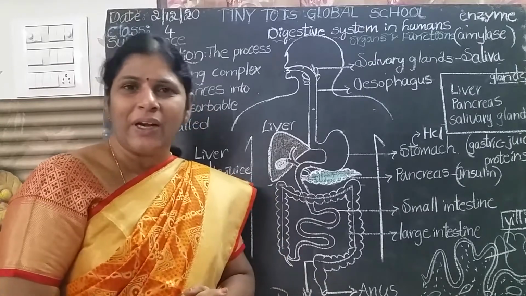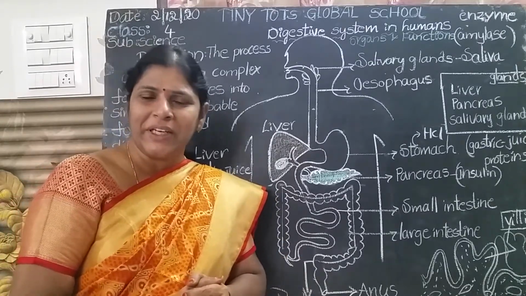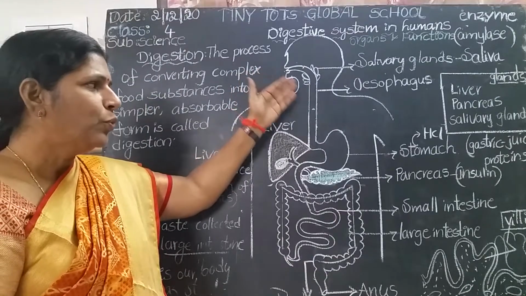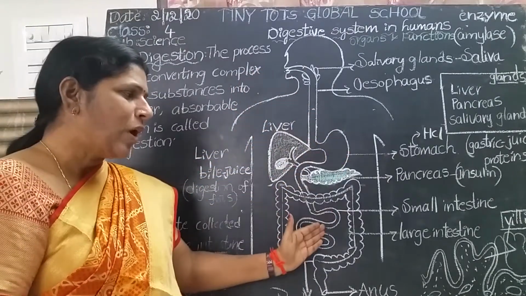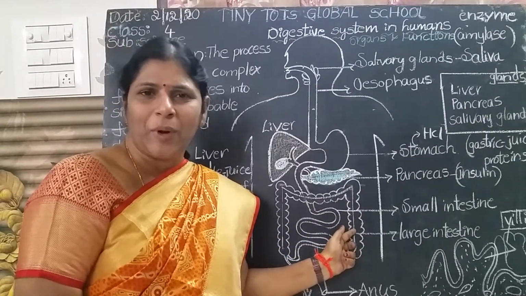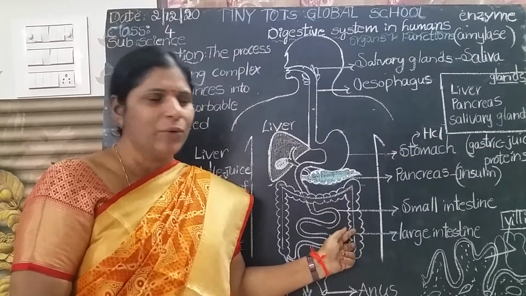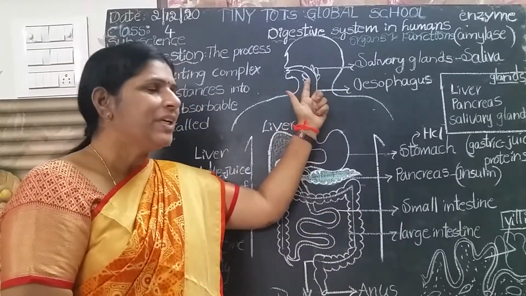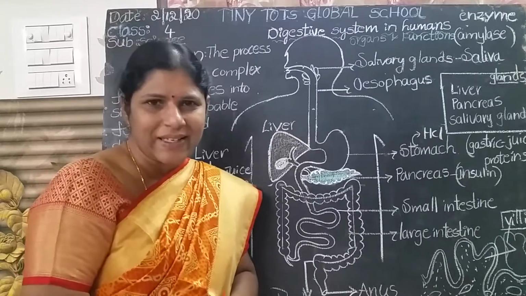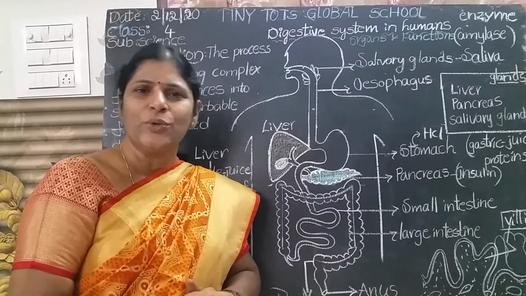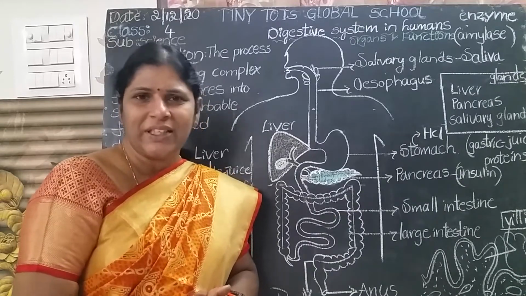What are the different organs present in the alimentary canal? See, mouth, food pipe, stomach, small intestine, large intestine. These are all the different parts of the alimentary canal. And pancreas, liver and salivary glands, these are the glands also present in the digestive system. Okay children, is it clear?